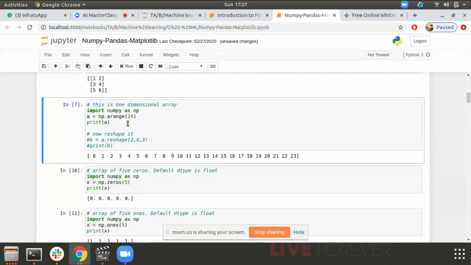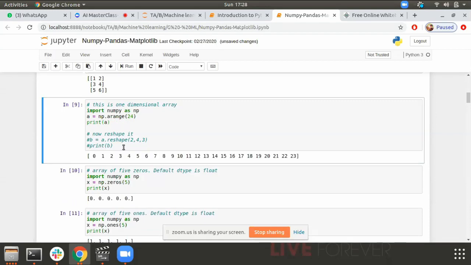This is my data. Try to understand. I have 24 numbers, 0 to 23. Now, what do I want to do? I want to create a three-dimensional array from this one-dimensional data. Let's see what is the shape of this data. The shape is 24, simple 24, because that is how it is represented.